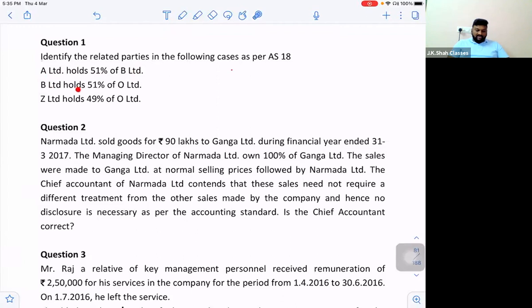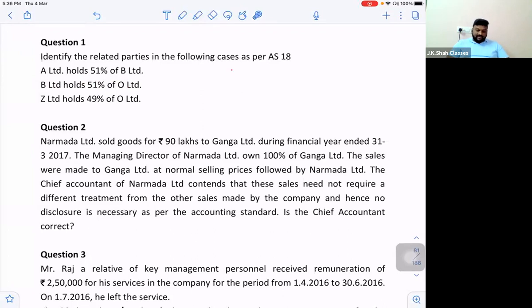B Limited holds 51% of O Limited. So if B Limited is holding 51% of O, can I say B is now the holding company of O? Right? B will say O is my subsidiary company, and O will say B is my holding company. So they are also related because of holding and subsidiary relations.